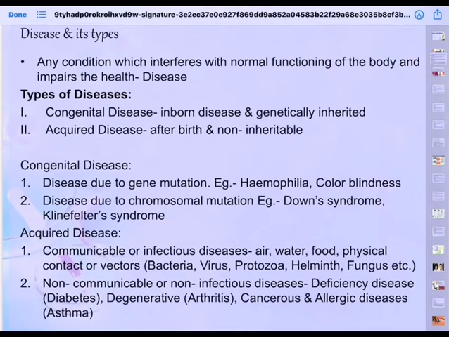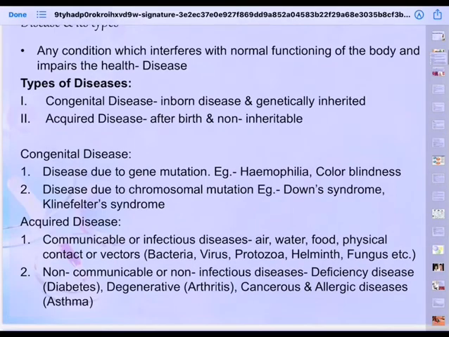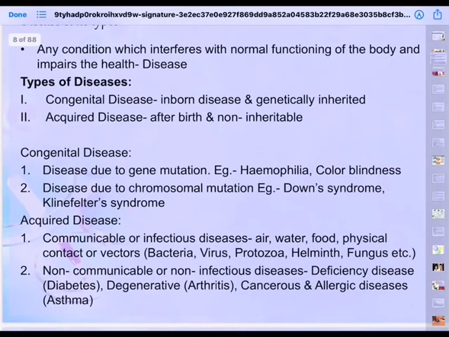And types of disease: congenital. What do you mean by congenital? Some diseases, unfortunately, by birth will come, inborn diseases, and some are genetically inherited. Like, for example, sickle cell anemia. Okay, we'll be talking about that. And there is a disease called myasthenia gravis, which is inborn, from birth it comes. And then there is acquired disease, that is after birth, during our development, we acquire them, we get them, and that's non-inheritable, it's not heritable.